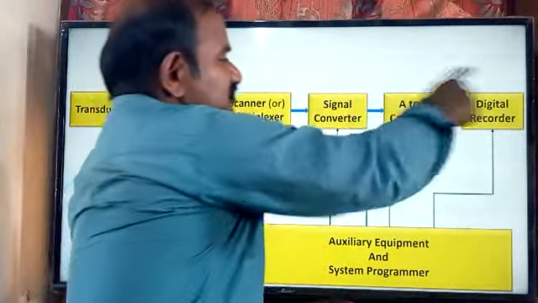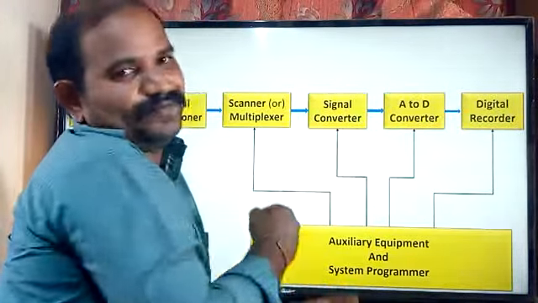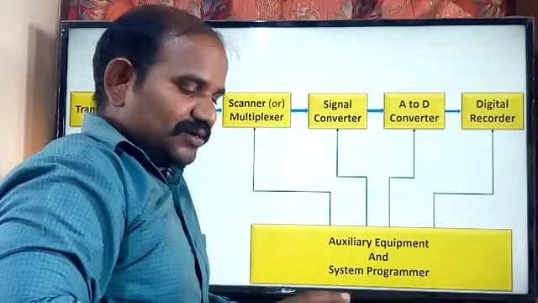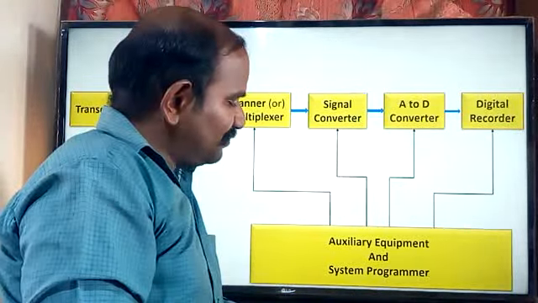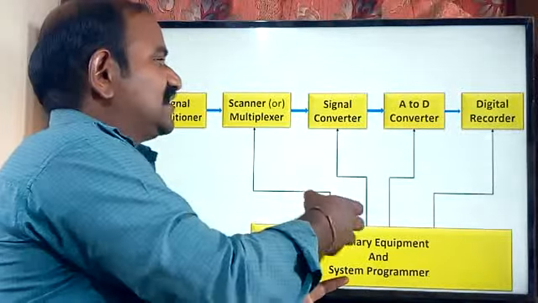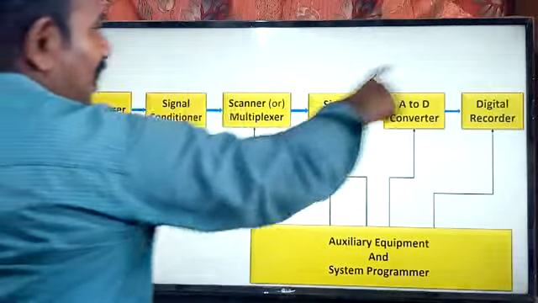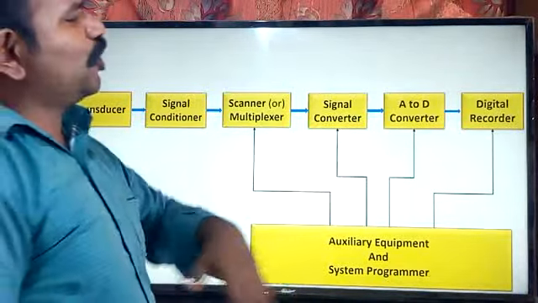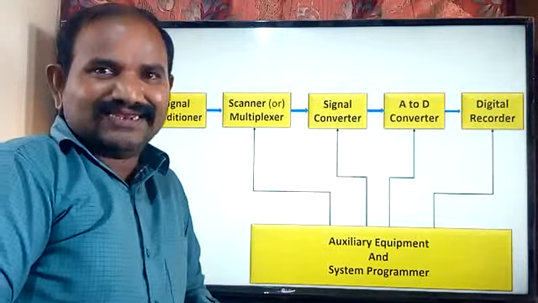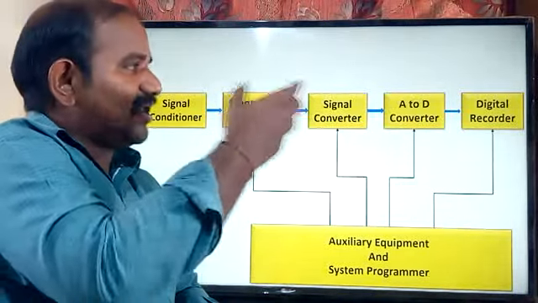All these blocks are going to be controlled by this programming block. We write a pre-programmed application and dump it into this block, and we expect the operation from this particular analog data acquisition system. Some of the parameters may or may not exist when you go for reality, but it is an overview of the analog data acquisition system.